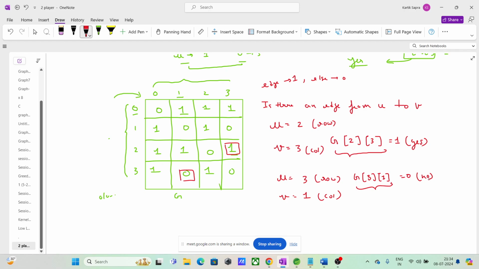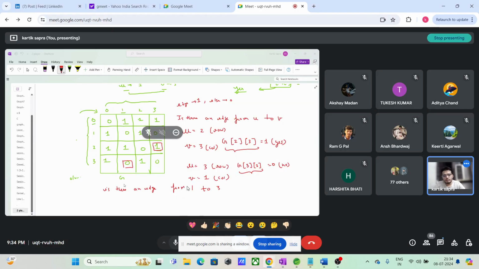Now guys, I am asking you another question. Is there an edge from 1 to vertex 3? क्या आंसर है guys? Is there an edge from vertex 1 to vertex 3?